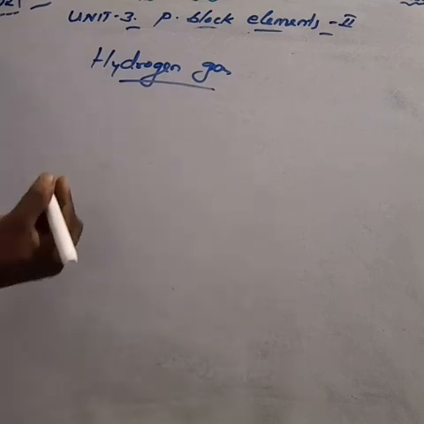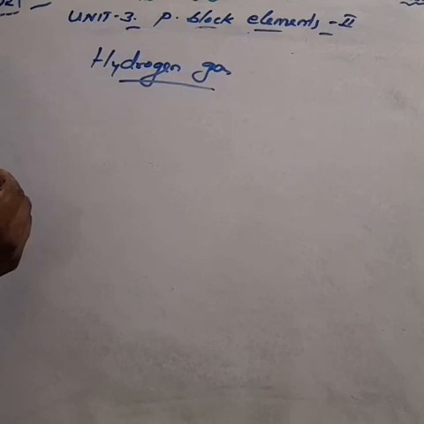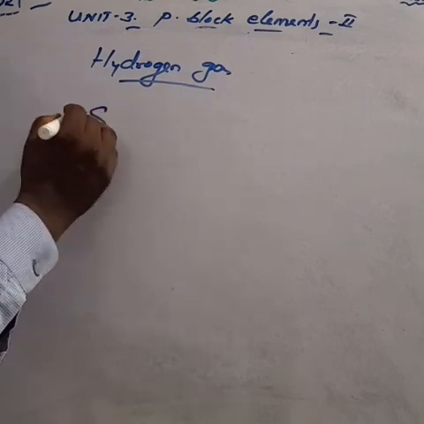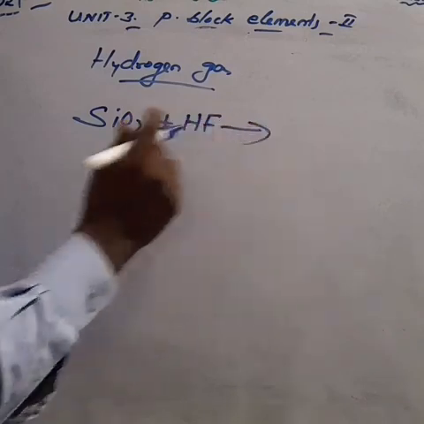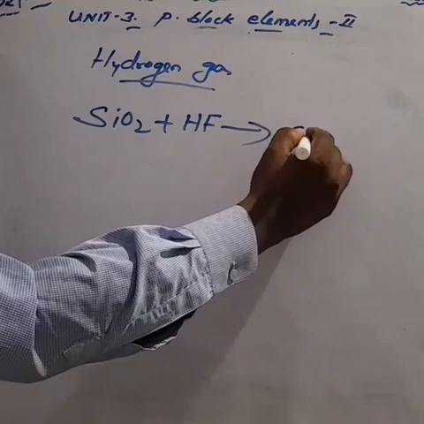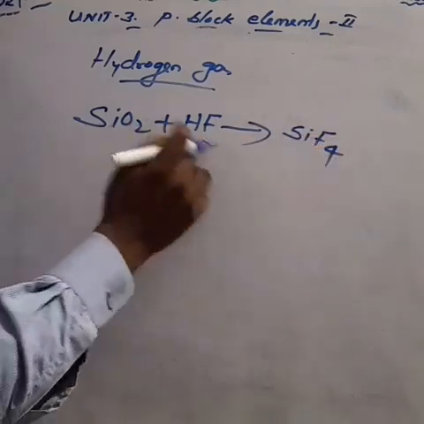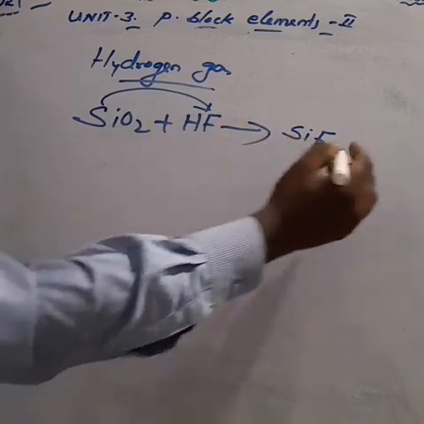One of the very important equations is there, my dear children. Silica combines with hydrogen fluoride. The silica reacts with the fluorine to form SiF4, silicon tetrafluoride, and also we get water molecules.